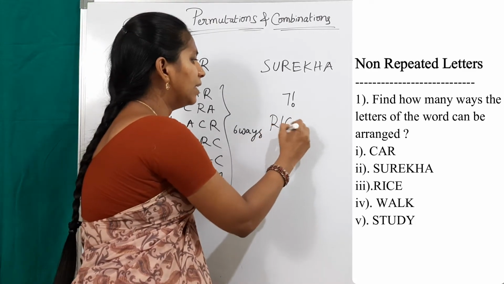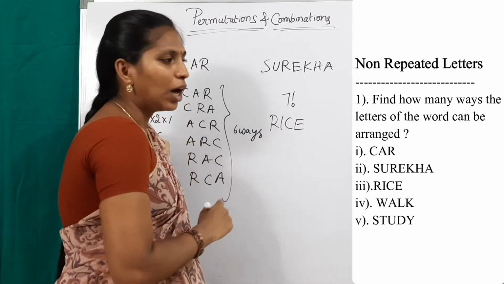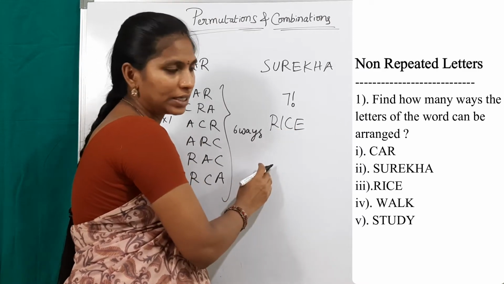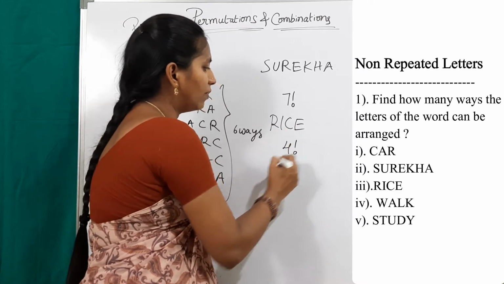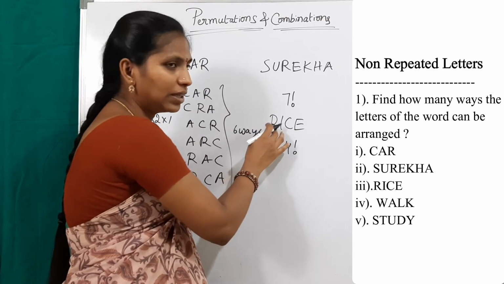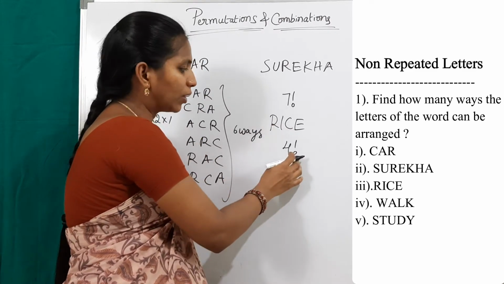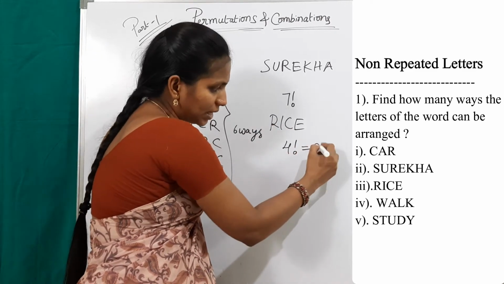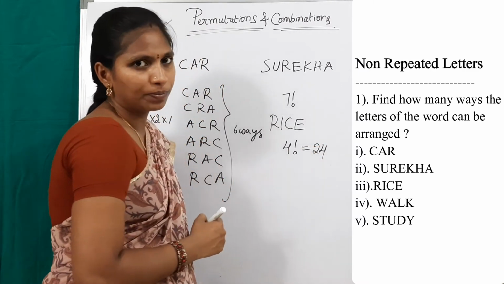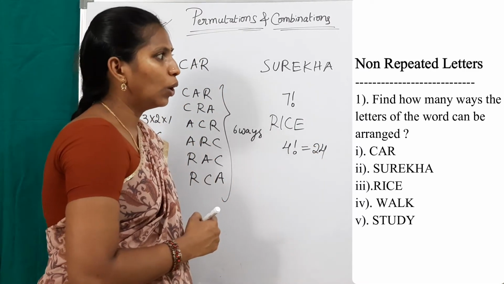Now see the third one, rice. What is the word? Rice. How many letters are there? 4 letters. So 4 factorial ways. We can arrange the letters of this word in 4 factorial ways. The 4 factorial result is 24, which is 4 into 3 into 2 into 1.